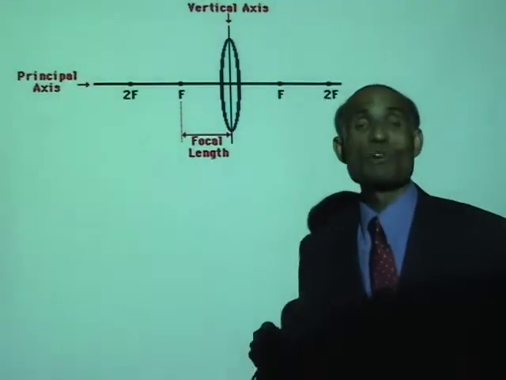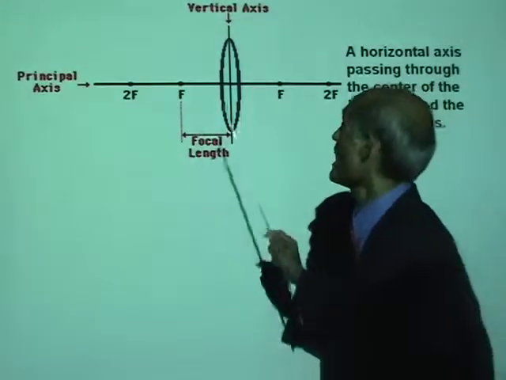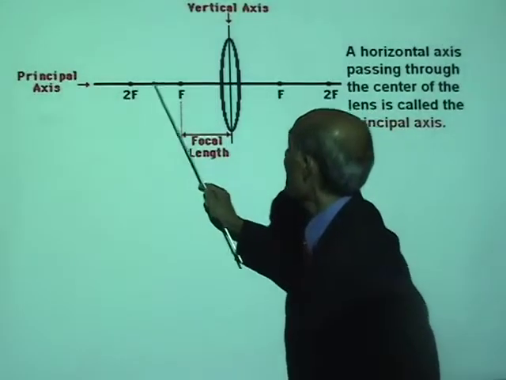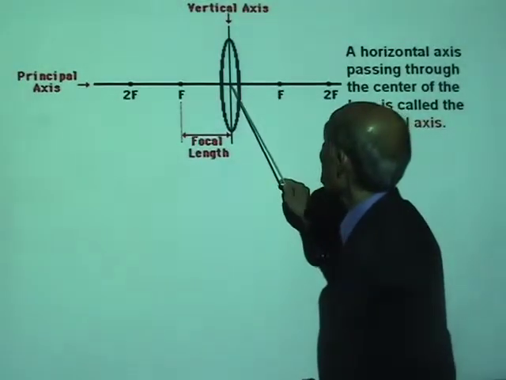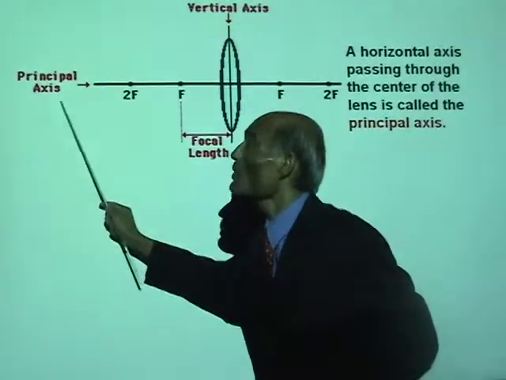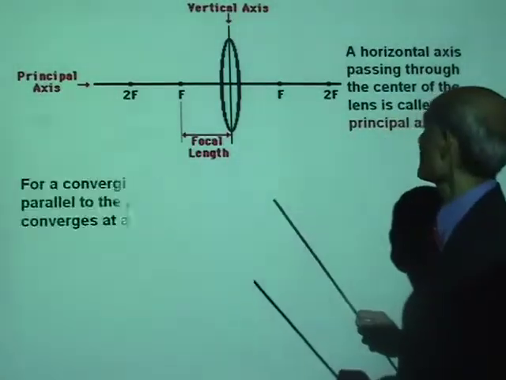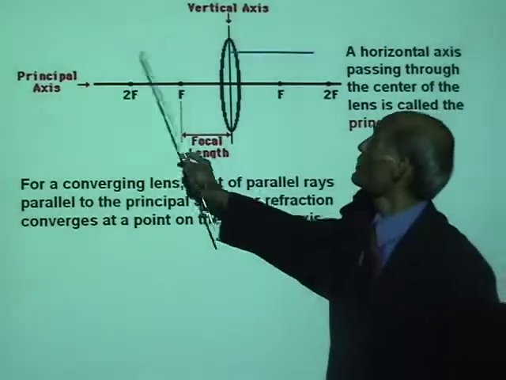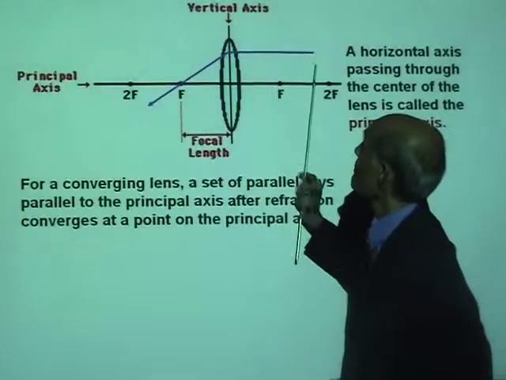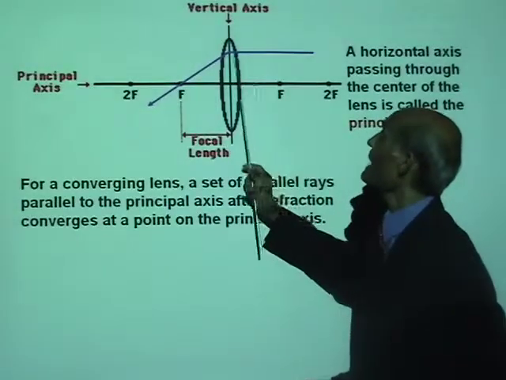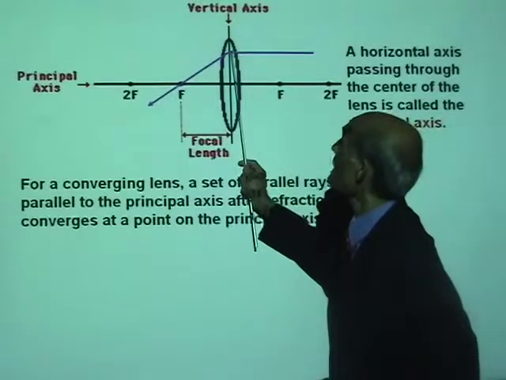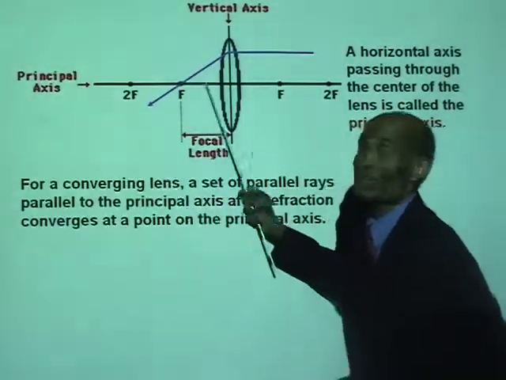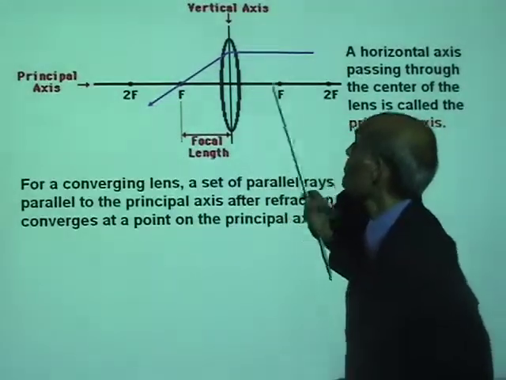And for that, we're going to make some definitions. Now, this is the converging lens. A horizontal line that passes through the center of the lens is called the principal axis of the lens. Now, for a converging lens, if you allow a set of parallel rays to fall on the lens, see, I allowed one ray to fall on the lens, look at the way it is going to emerge. It is going to be converging to one point.